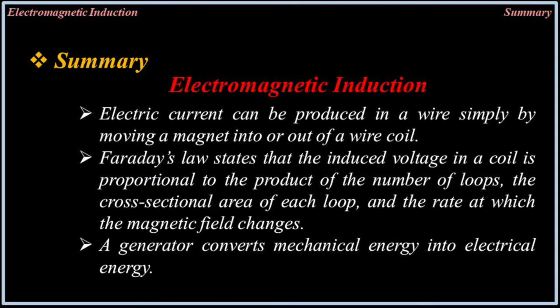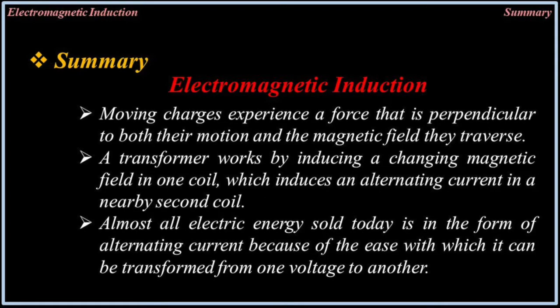Summary: electromagnetic induction. Electric current can be produced in a wire simply by moving a magnet into or out of a wire coil. Faraday's law states that the induced voltage in a coil is proportional to the product of the number of loops, the cross-sectional area of each loop, and the rate at which the magnetic field changes. A generator converts mechanical energy into electrical energy. Moving charges experience a force that is perpendicular to both their motion and the magnetic field they traverse.